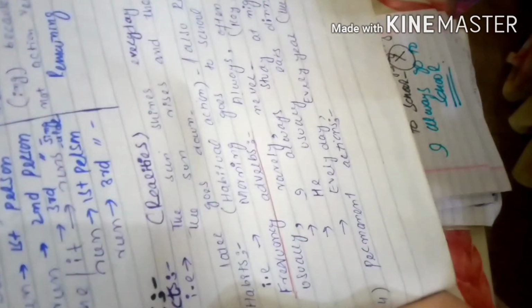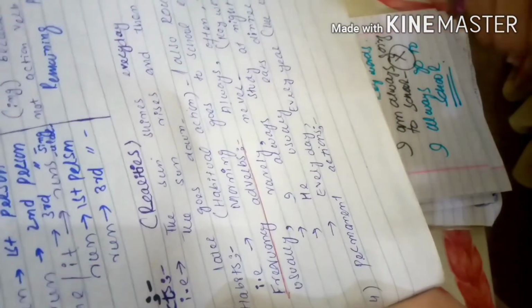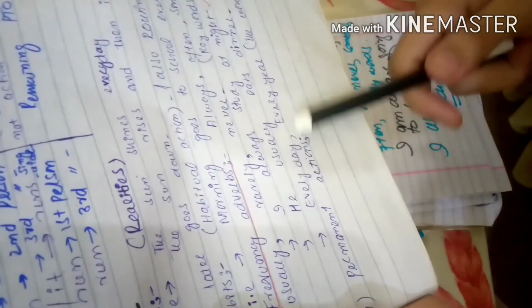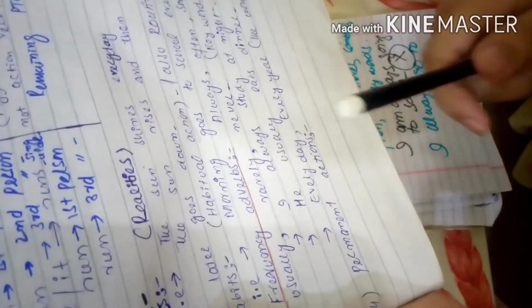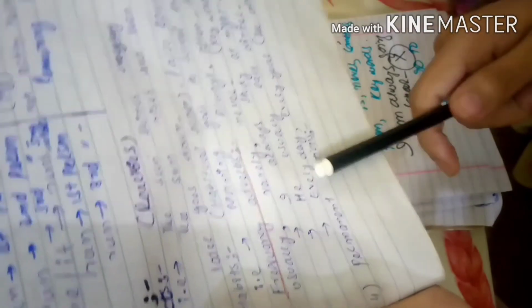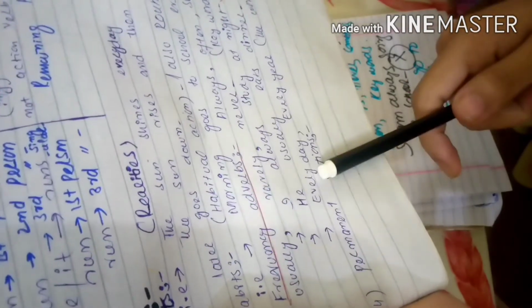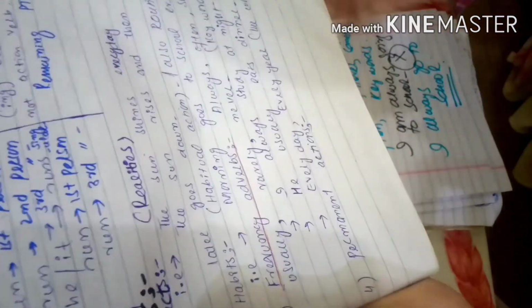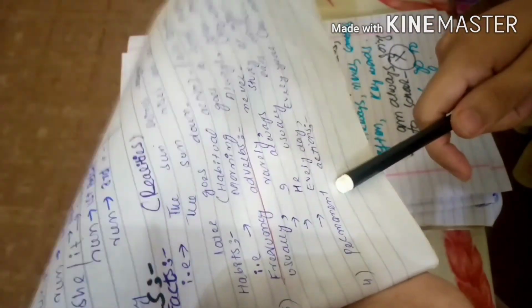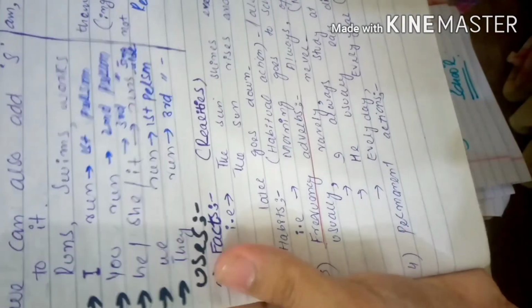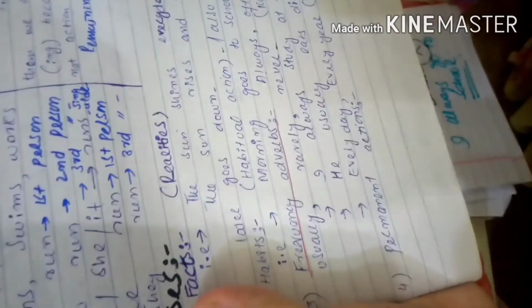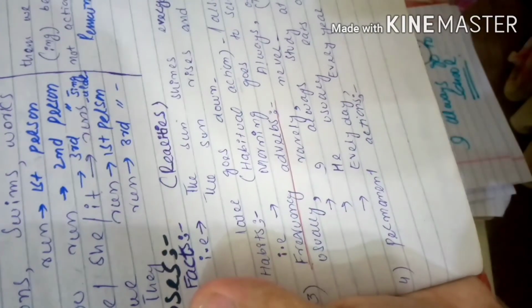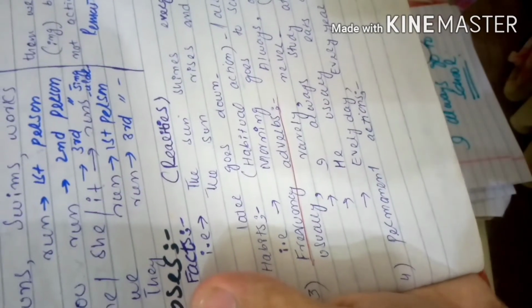Okay, so here we have frequency adverbs and some others, like he usually eats dinner. He usually eats dinner every day, every year. These are the words. Every day I play cricket. You can't say every day I'm playing cricket. It's something very weird. Now the fourth one is the permanent action. Suppose if I say I smoke, it means that you smoke daily. If you say he smokes, it means he is a heavy smoker and he smokes daily.